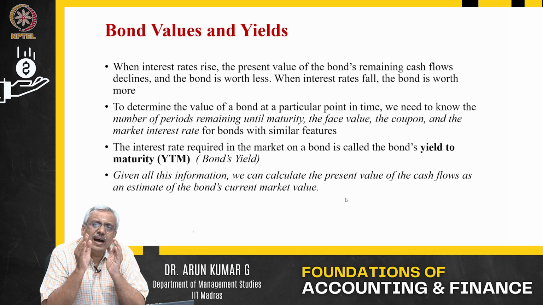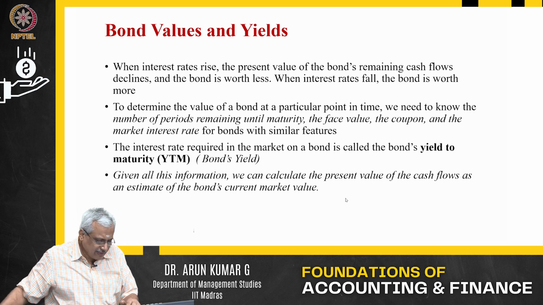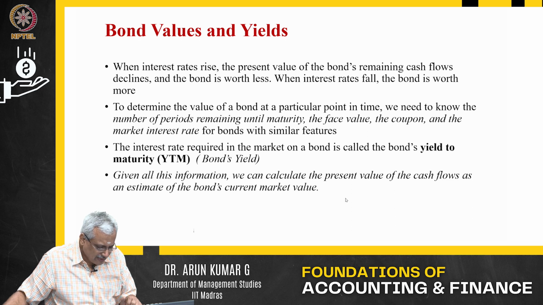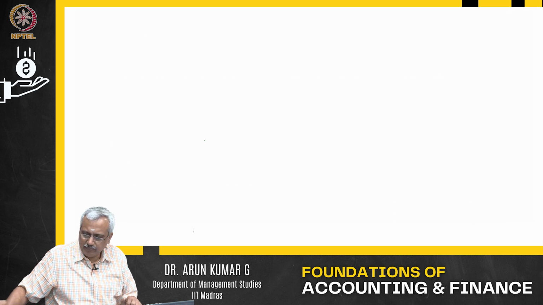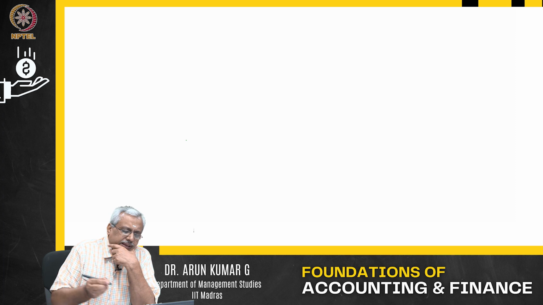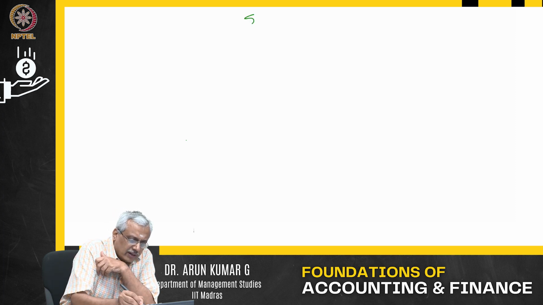Bonds and interest rates are related. That is, market interest rates are expected. Now, let us take bond values and yields. Let us take some small examples and see if we can explain it better with the help of that. Suppose somebody comes up with a 5-year bond.